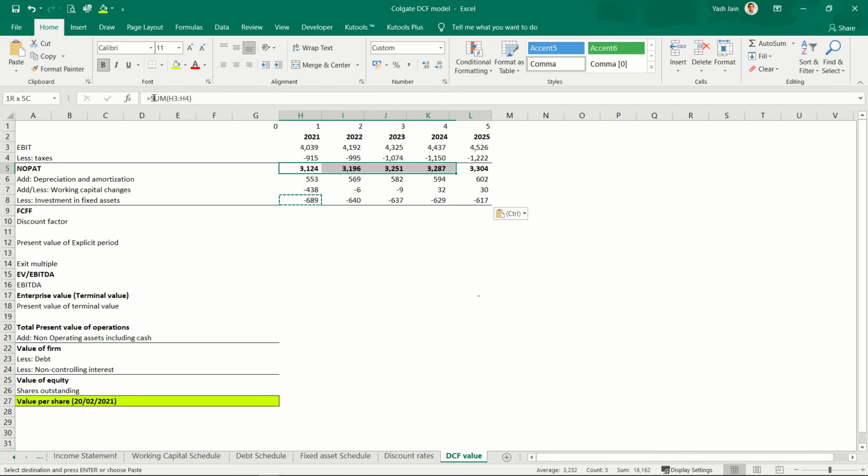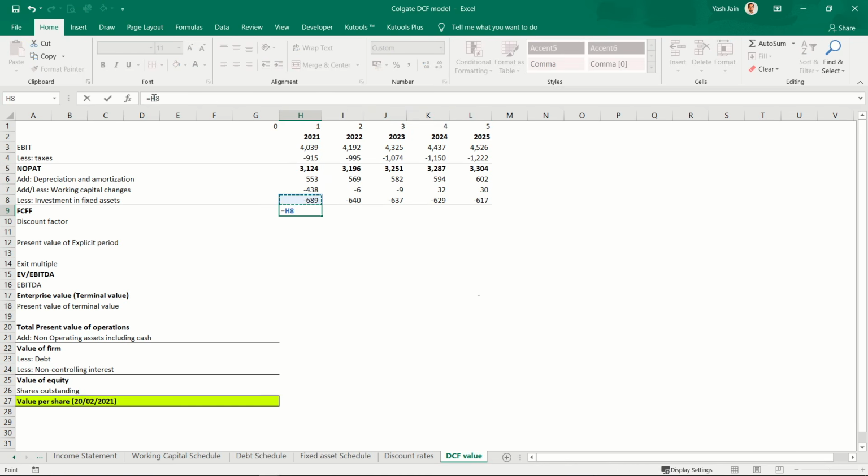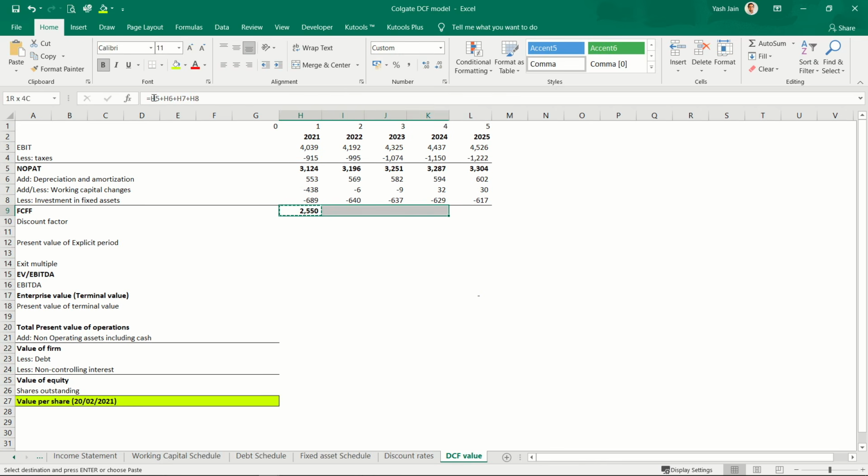So company earned in total this much, company invested this in working capital, company invested this in fixed assets. So whatever is left is for the entire company. So sum of this is left, that is free cash flow to the firm.